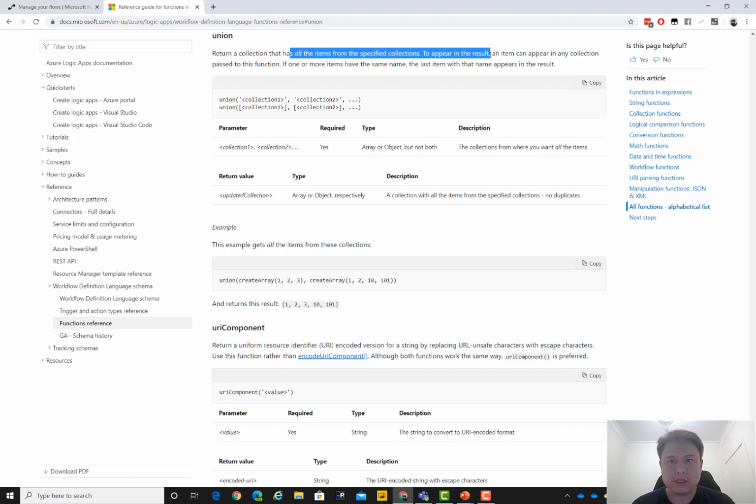To appear in this collection, an item can appear in any one or more of the collections. If one or more items have the same name, the last item with that name appears in the result. So it's almost like it's saying, as a side effect of union of arrays, it will keep only the last reference. Keep this in mind.